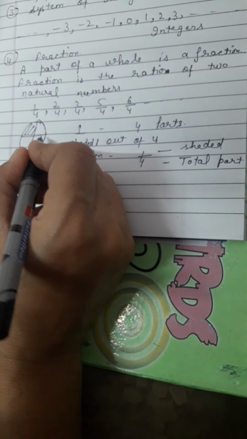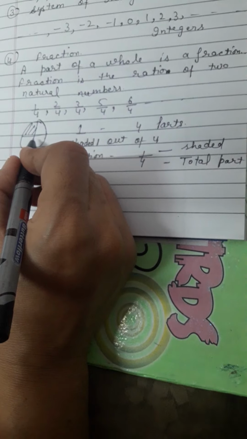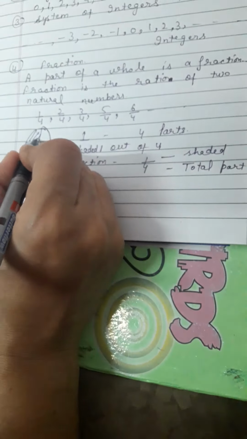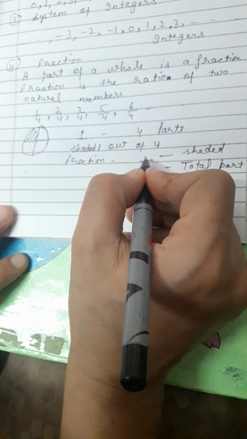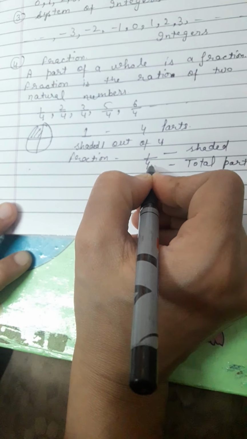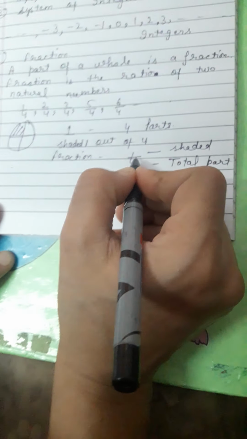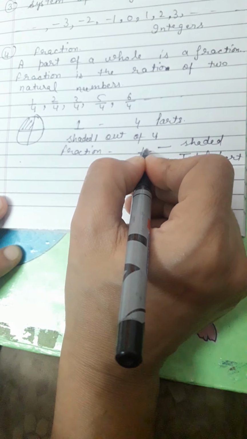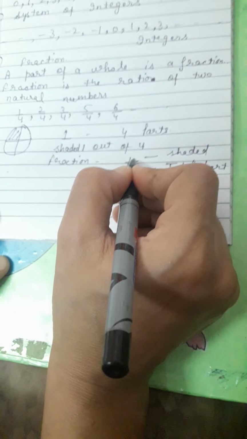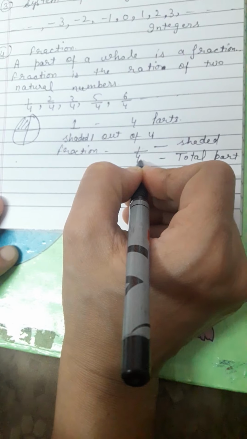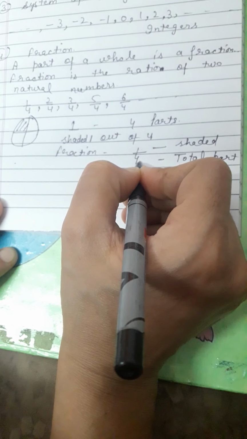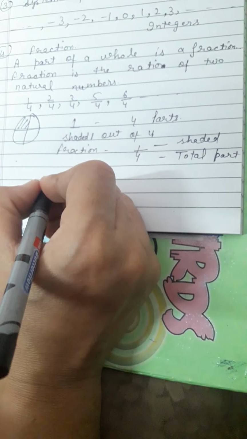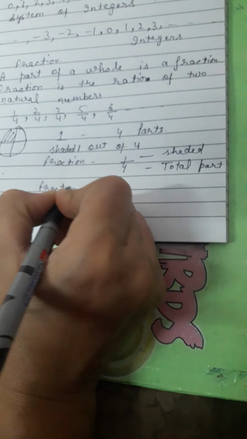Actually it is one circle, but as it has 4 parts, it is divided into 4 parts and we have shaded one part, so our fraction becomes 1 by 4. If we want to write the fraction of the shaded part, we must write the shaded part on the upper side, the numerator side, and the total parts on the lower side, called the denominator side. When we write them together, this is called the fraction. If we want to write down the fraction of unshaded parts,